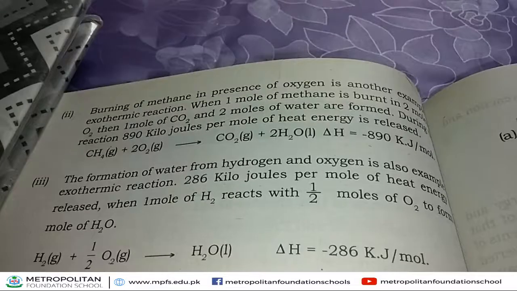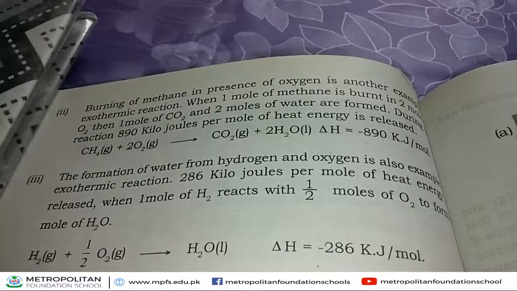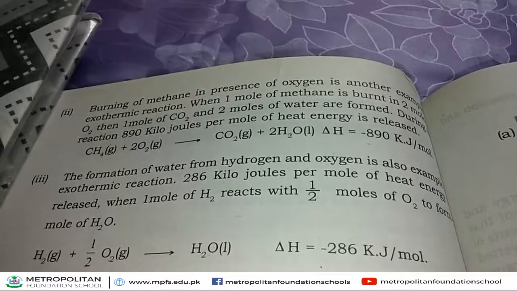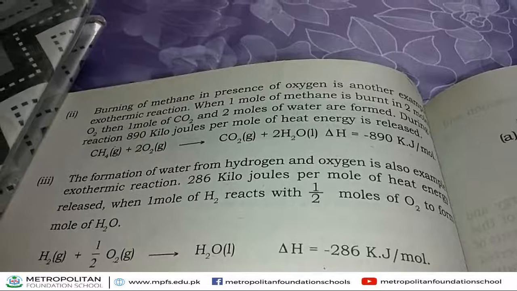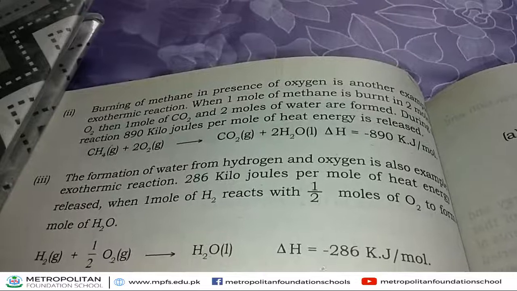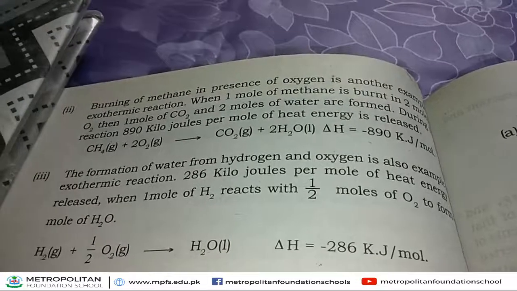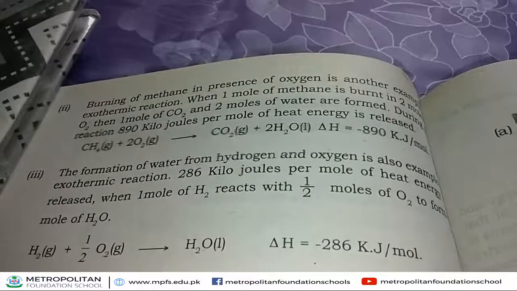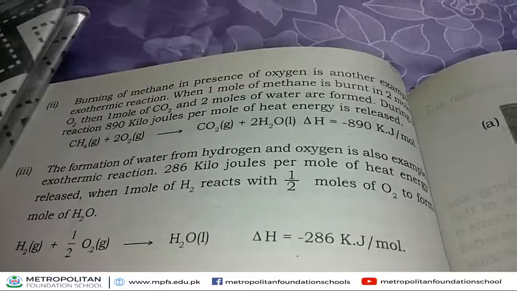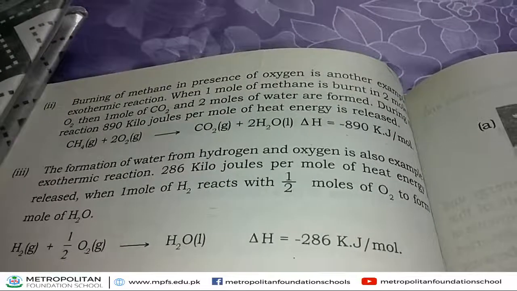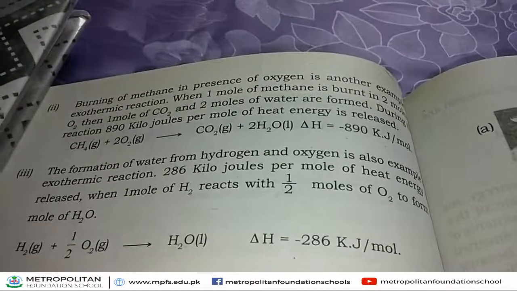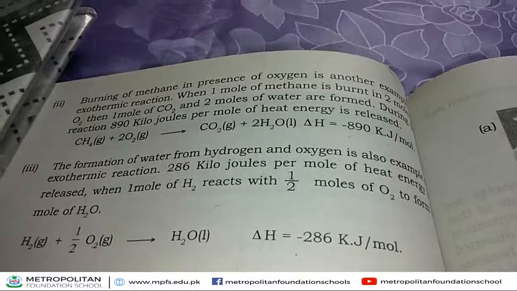When hydrogen combines with oxygen, formation of a water molecule takes place. It is an example of an exothermic reaction. During this reaction, 286 kilojoule per mole of heat energy is released. This heat energy released during this chemical reaction indicates it is an example of an exothermic reaction.